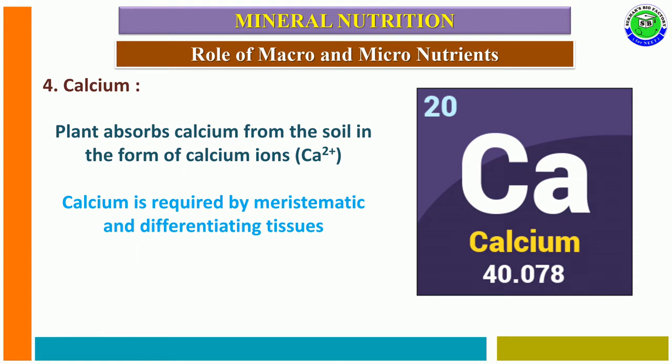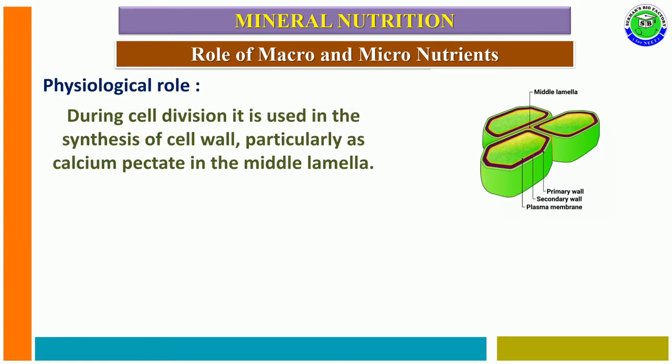The physiological role of calcium: at the time of cell division, calcium is used for the synthesis of the cell wall. At the same time, in between neighboring cells, the middle lamella acts as a cement-like material, and this middle lamella is made up of calcium pectate and magnesium pectate.